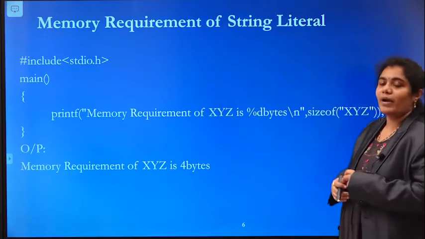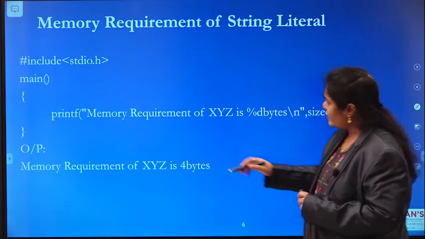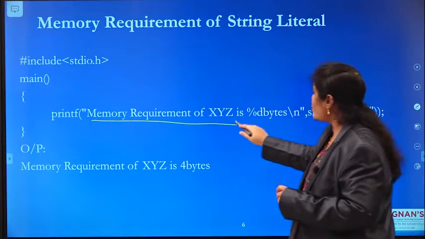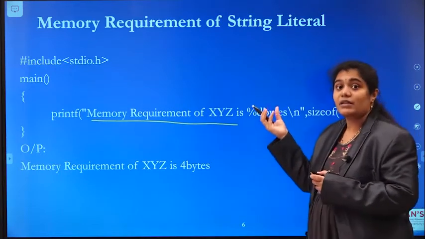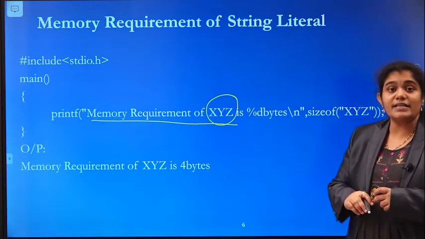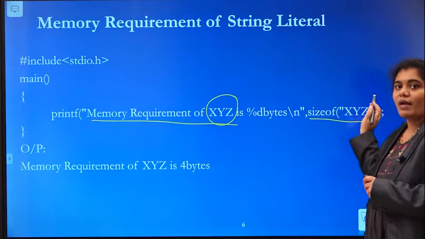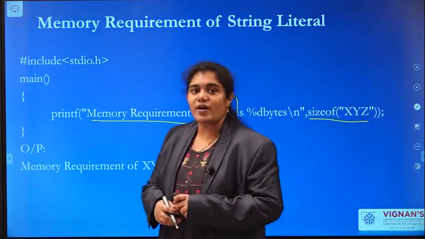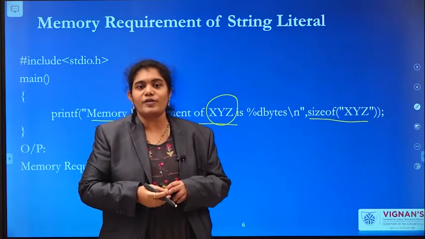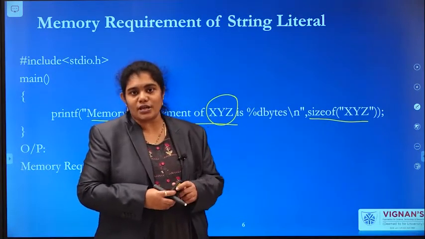Let us see the memory requirement for a string literal. So here I declared the main function. In this I am going to display the size of a particular string. Here in this program I am going to take XYZ as my string. We have a predefined function, the sizeof function, which we already know about. The sizeof function is used to know the size of a particular identifier. An identifier may be a variable or a string literal constant.